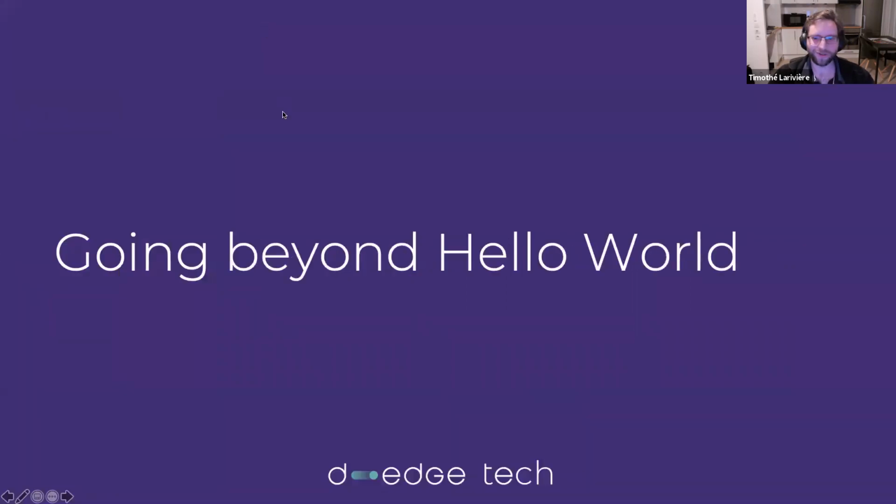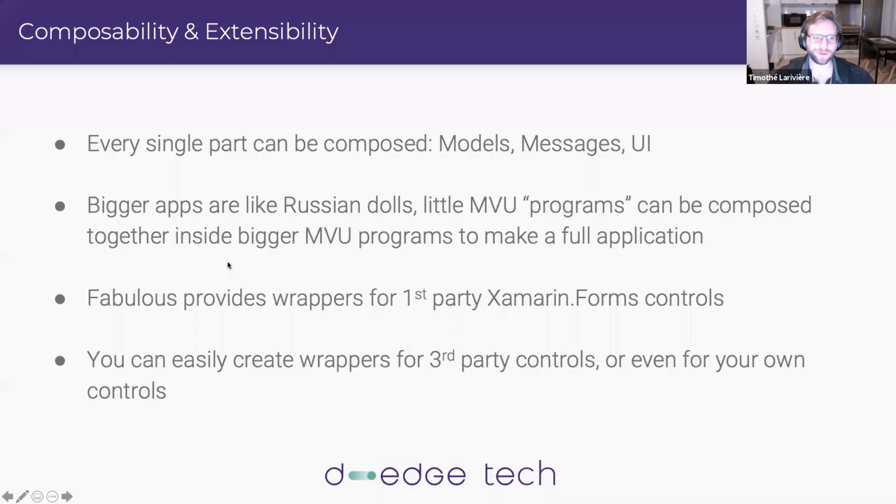Okay, so now we saw the typical Hello World application. But what if you want to go to a production app that is way more complex than that? One of the advantages of Fabulous is that since it's using functional programming and MVU, the way you will structure your application is through composition.